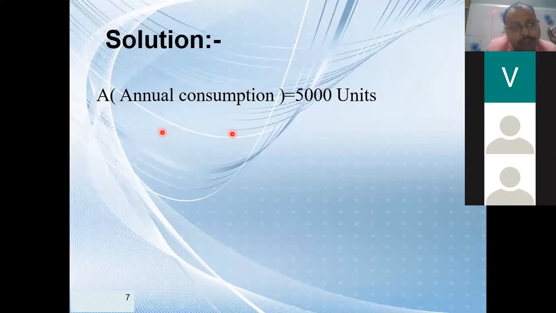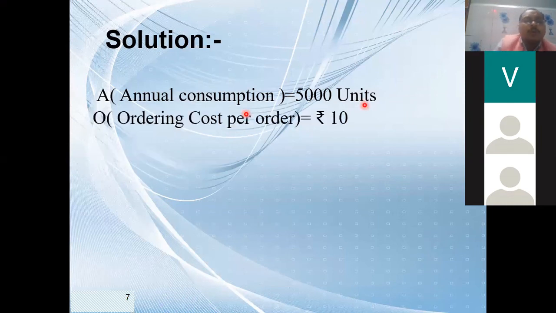Now can you tell me what is O? Is the ordering cost given, beta? Rupees 10. Yes, exactly, the 10 rupees. Procurement cost is also known as ordering cost. I told you in the explanation also, procurement cost is nothing but ordering cost. So your O is ordering cost per order, rupees 10. Any doubt in this still?